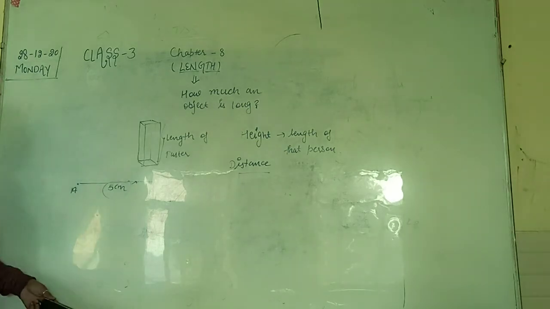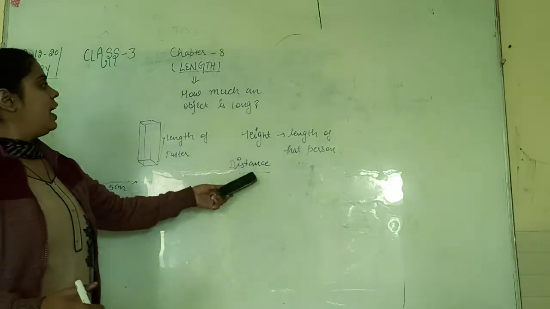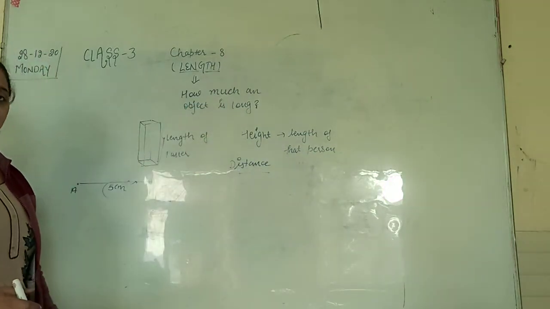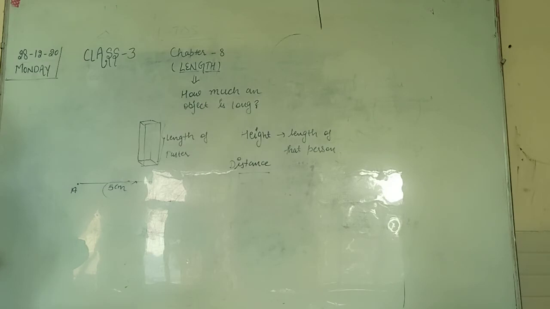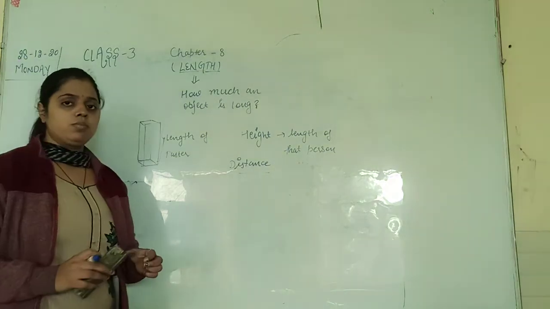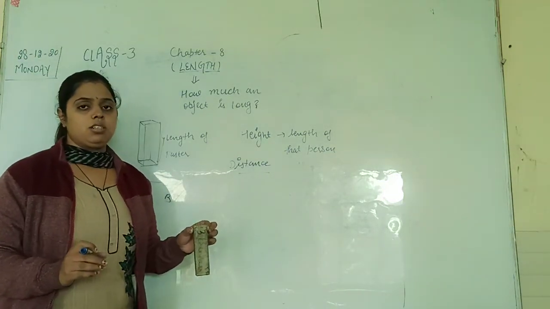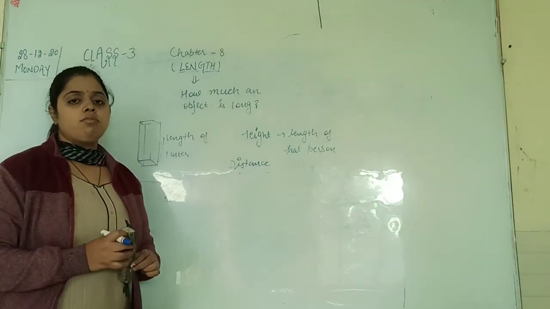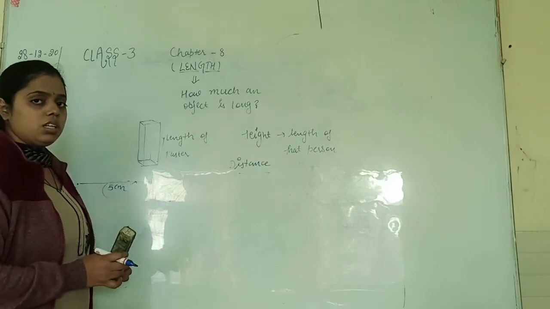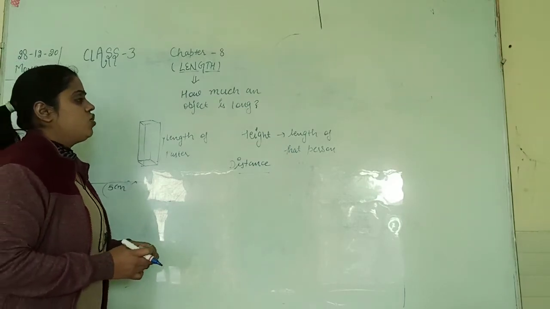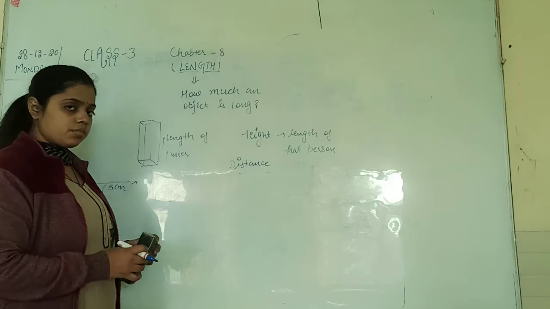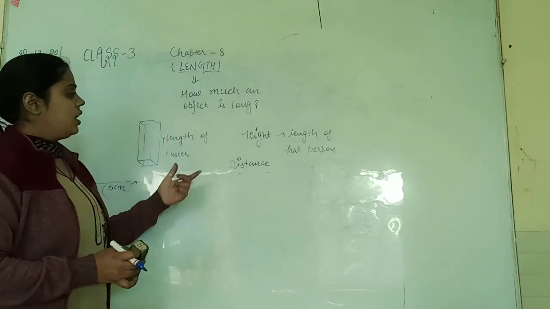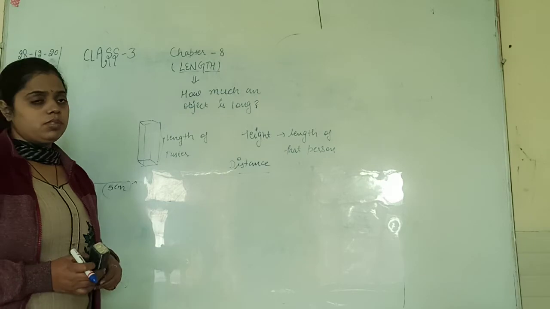So कहीं ना कहीं जो हमारा distance है, height है, ये सब किससे relate करते हैं? Length से, right बच्चे? Height, distance, they all are related to the length. So clear? What is the length? Length, how much an object is long. Remember the point, length जो है वो basically हम non living things के लिए use करते हैं. Living things में क्या आ जाता है, वो height में changes हो जाते हैं. Living things में हम क्या करते हैं, length will change into height, right?